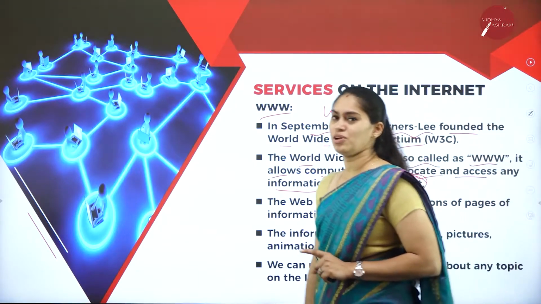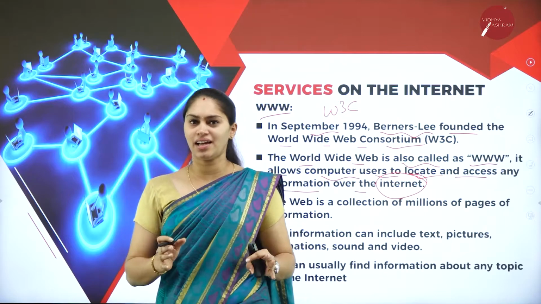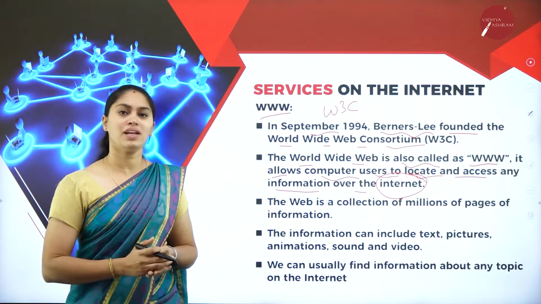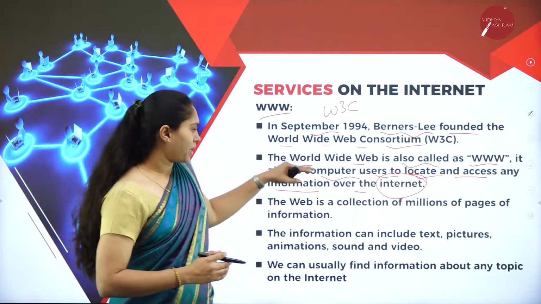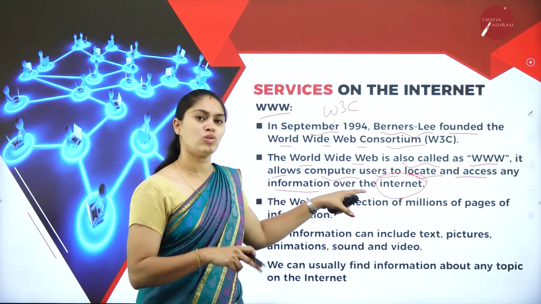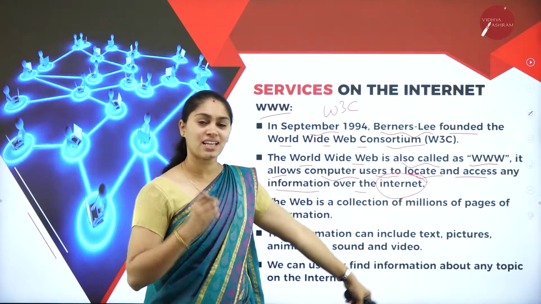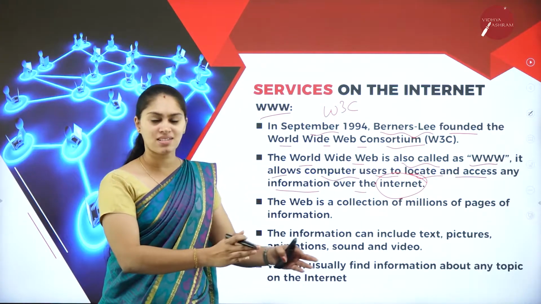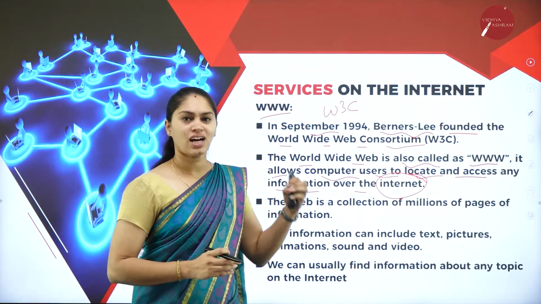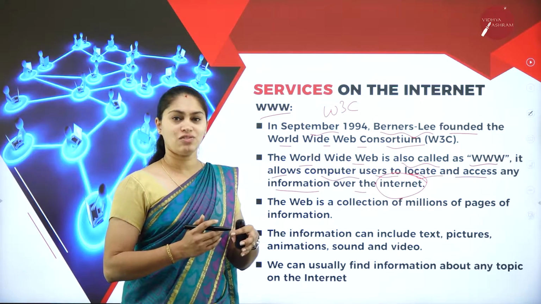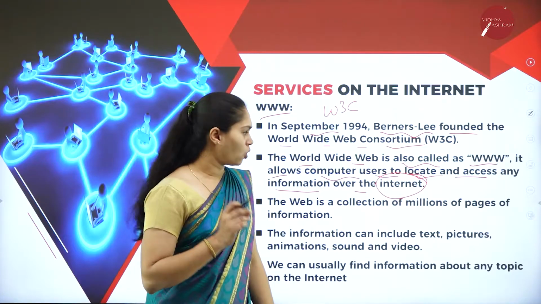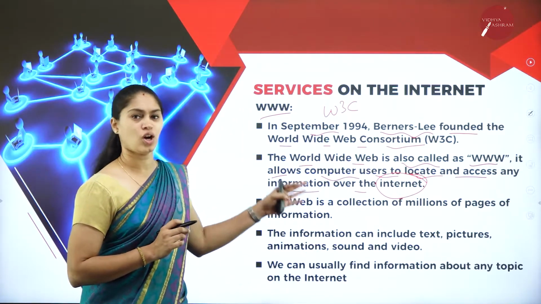Why are we going to use this www? As we all know, we have the internet. In the internet we have some data and information which I wanted to fetch, which I wanted to get benefit out of. At that time, by making use of this www, I am going to access it, or this will allow the users to locate and access. I can get to know where the content is present on the internet. So www is giving a route map to us, like how to access and how to fetch the data and information which is present on the internet. So it allows the computer user to locate and access any information over the internet.